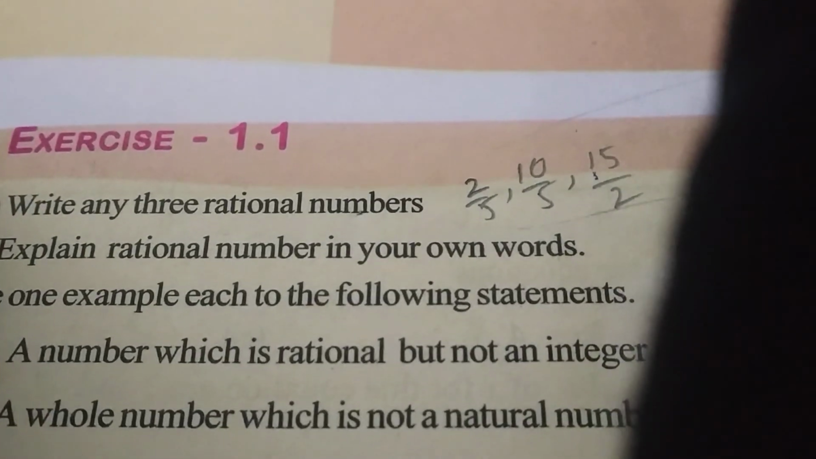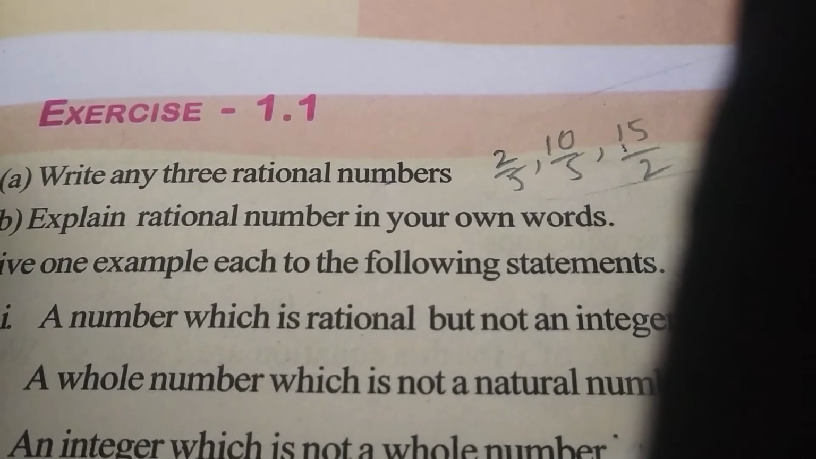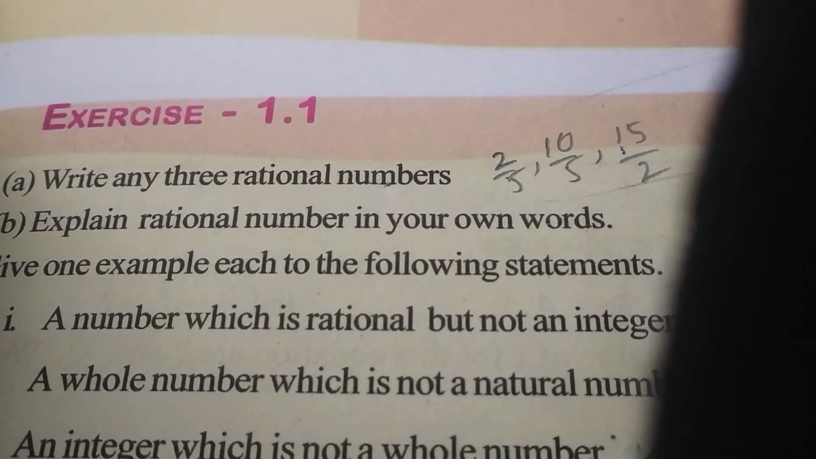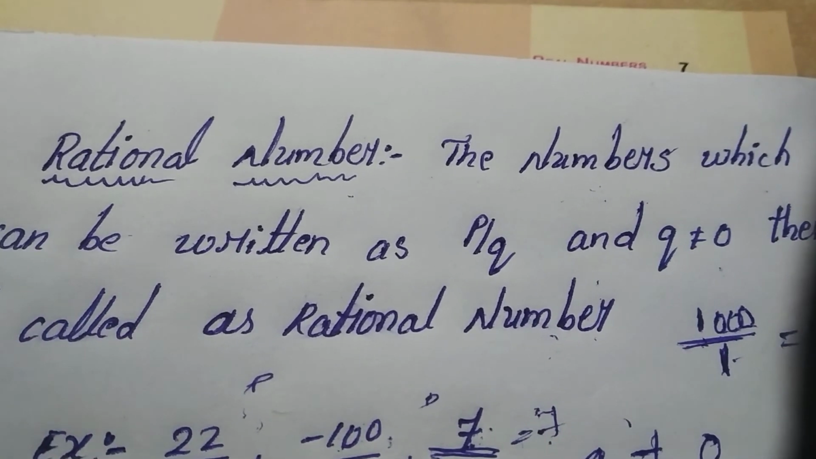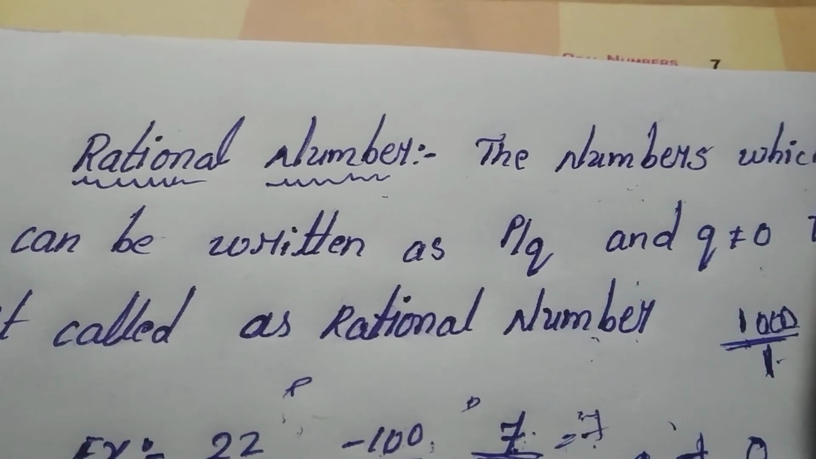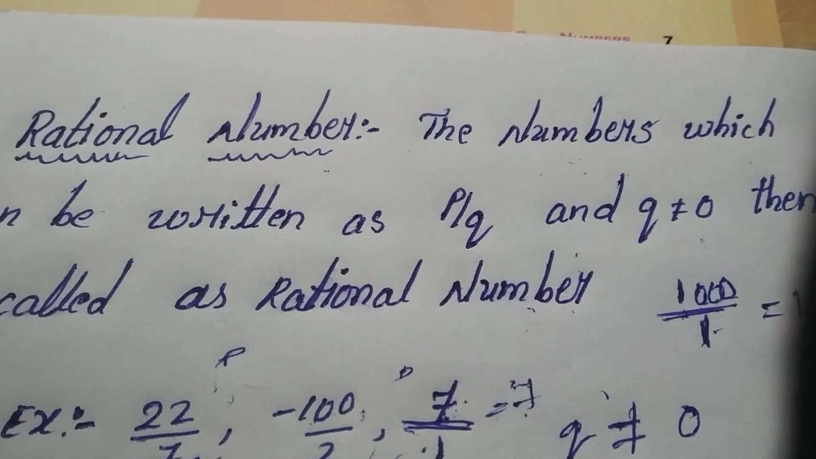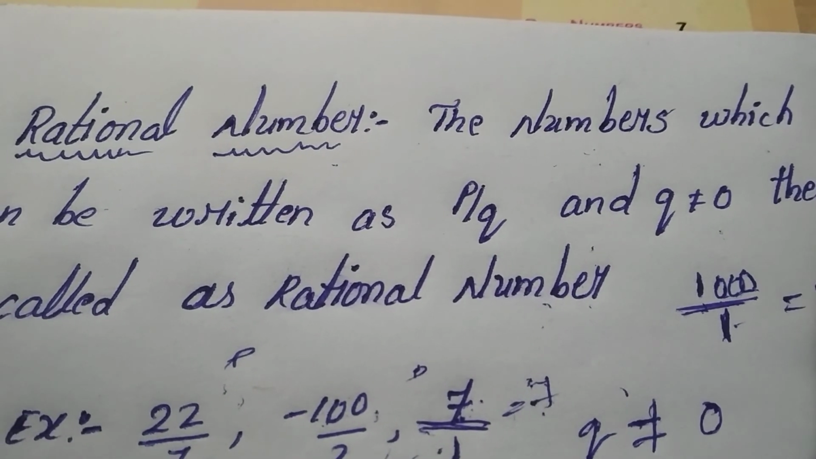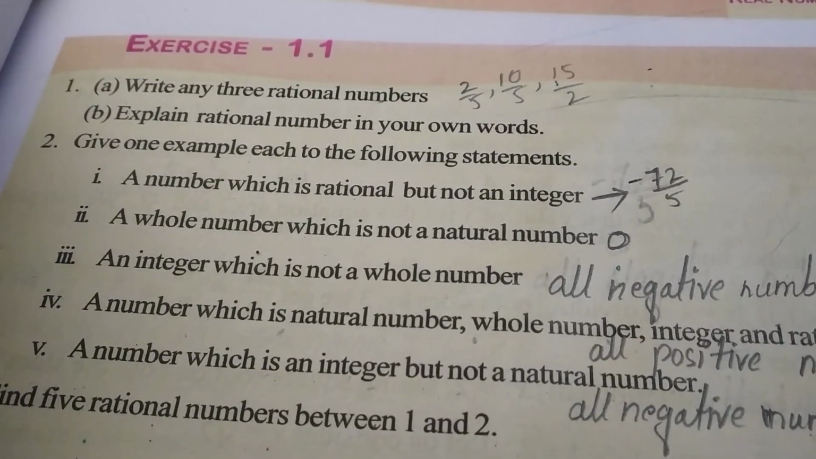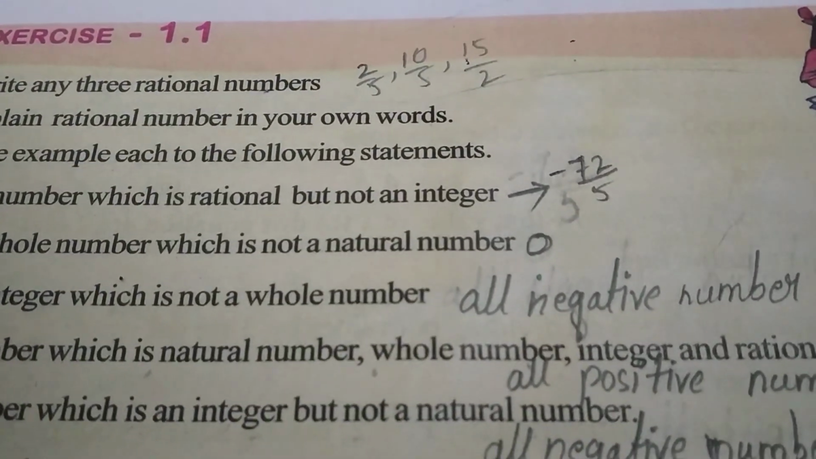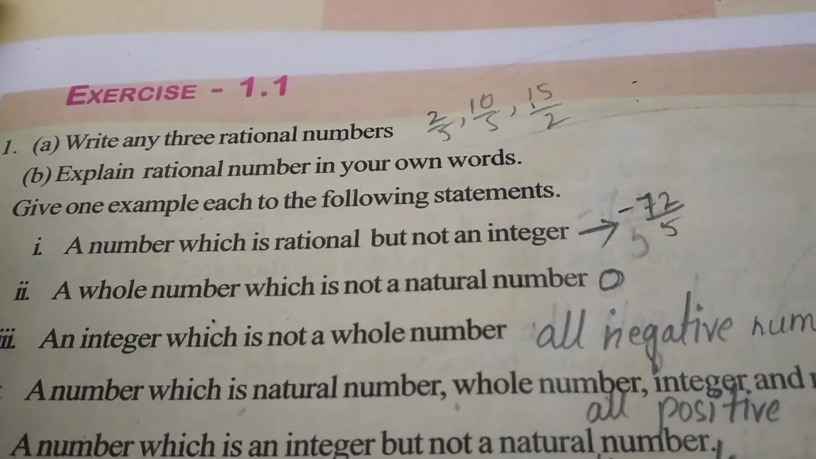Let's move on to the second question. What is the second question here? Explain the rational number in your own words. I will give you the definition. For the second answer, you can write that a rational number is a number which can be written as p by q, and q should not be equal to 0. You can write this definition for the second question, and give an example. We solved the first question.